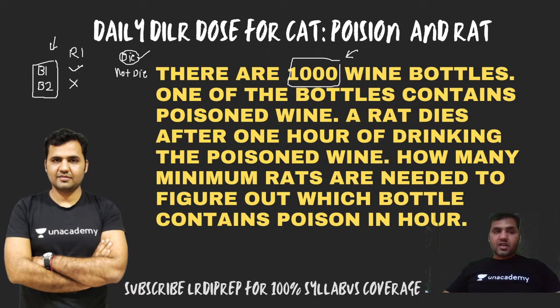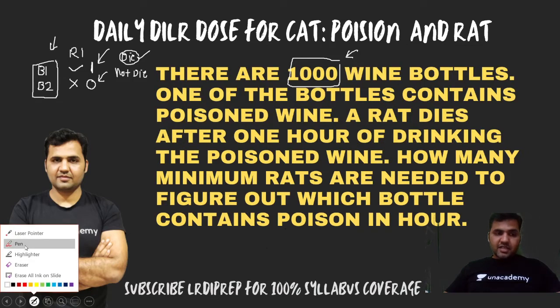And the solution, or the logic, depends on whether rat 1 is consuming the wine from bottle 1 or from bottle 2. So to build this whole logic, if a rat is consuming the wine from a bottle, I'll represent it by 1 instead of a tick mark. If the rat is not consuming the wine from a bottle, I'll represent it as 0, to make all possible combinations. So 1 means the rat is consuming the wine from the bottle, and 0 means the rat is not consuming the wine from the bottle.